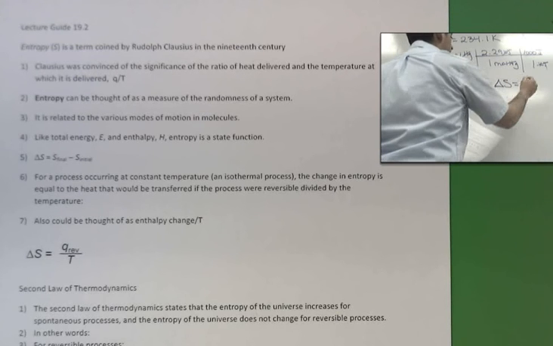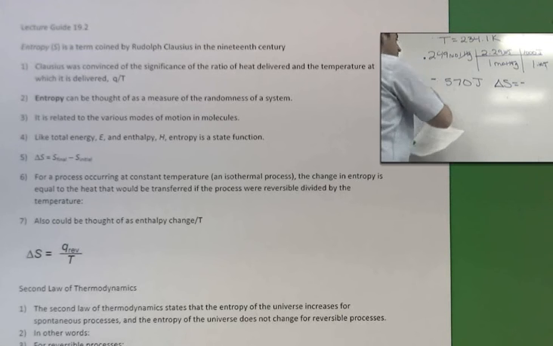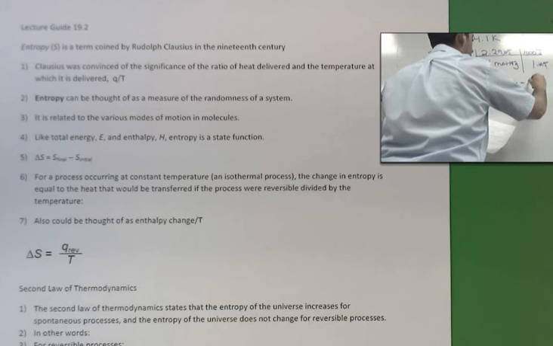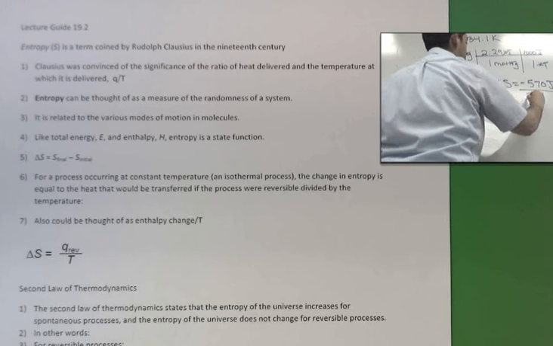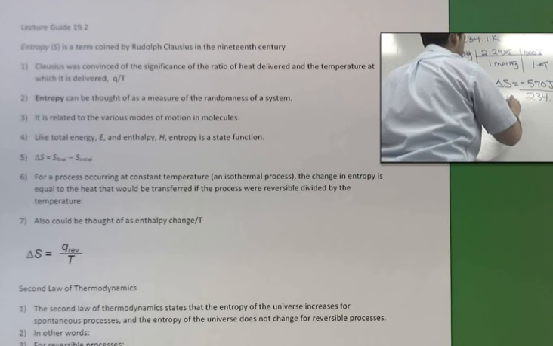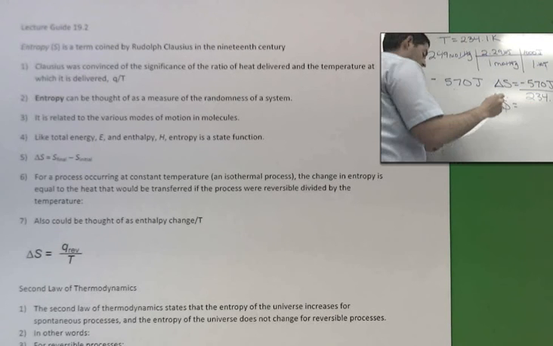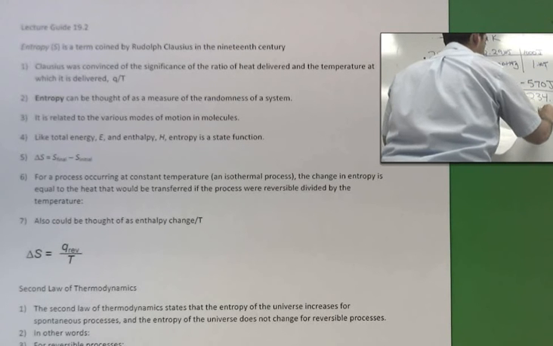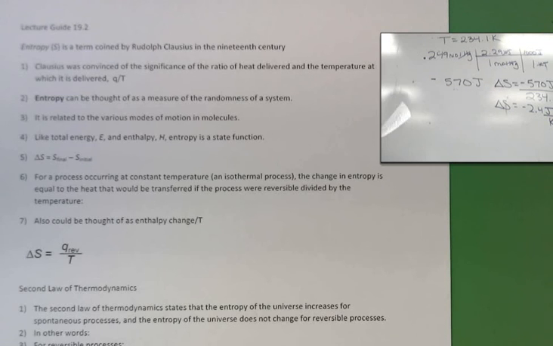The entropy is going to be equal to our energy value that we just had, which was 570 joules when I multiplied. Negative 570 joules, all divided by the absolute temperature, which was 234.1 Kelvin. So the entropy when this would freeze is going to be a negative 2.4 joules per Kelvin. So the disorder decreased because it went from mercury as a liquid to mercury as a solid.